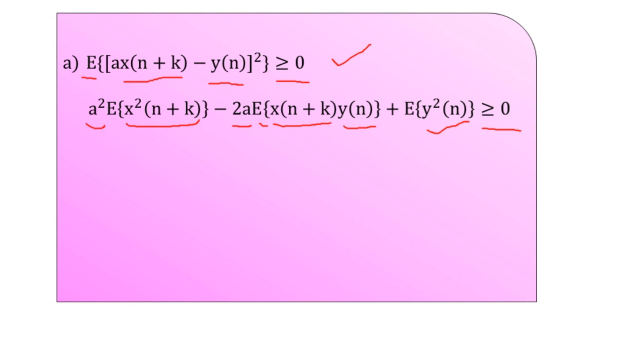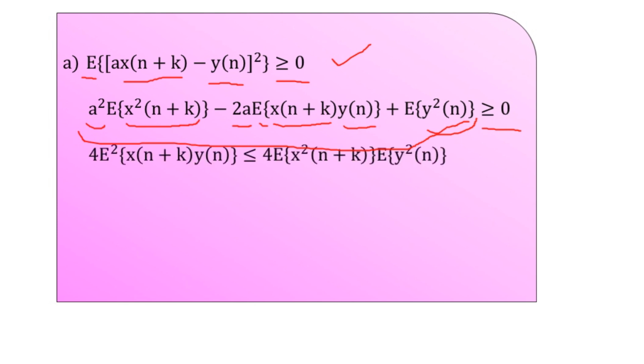So when this quadratic equation is completely non-negative here, that time the discriminant, the square root part, is also non-positive in this case. The formulation you can remember where we take the square root of b square minus 4ac. So from this relation we can write the further expression, which will be 4 times the e square,